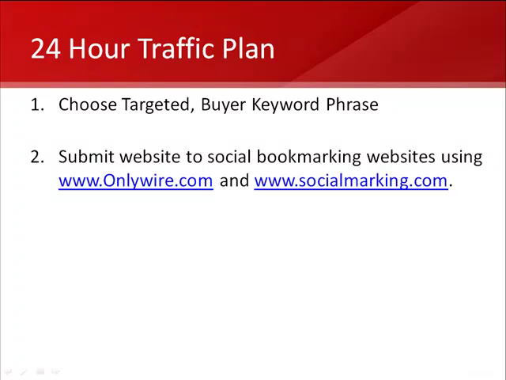After you've identified the keyword phrase, the very next step is to go ahead and submit your website to social bookmarking websites using www.onlywire.com and www.socialmarking.com. Now, onlywire.com and socialmarking.com are places that have information and links to websites where you can access social bookmarking websites. A social bookmarking site, if you're not aware, is a site that's set up with the sole purpose of allowing people to share links with each other.